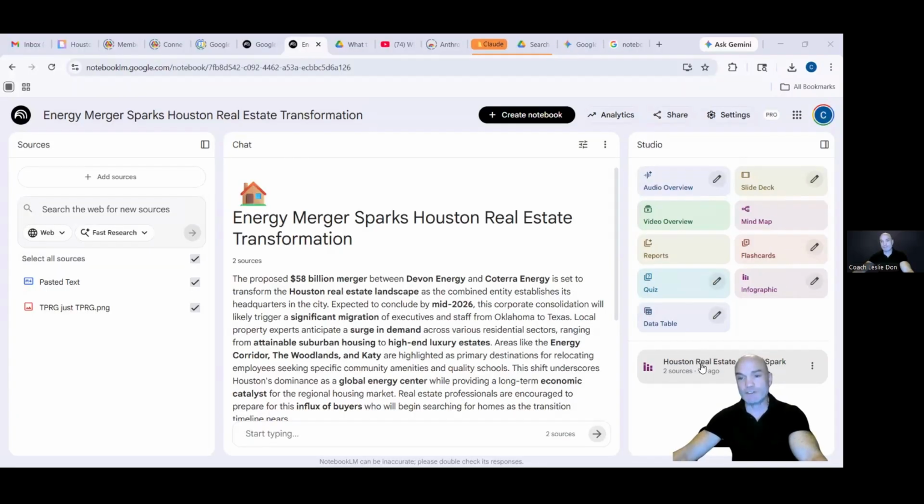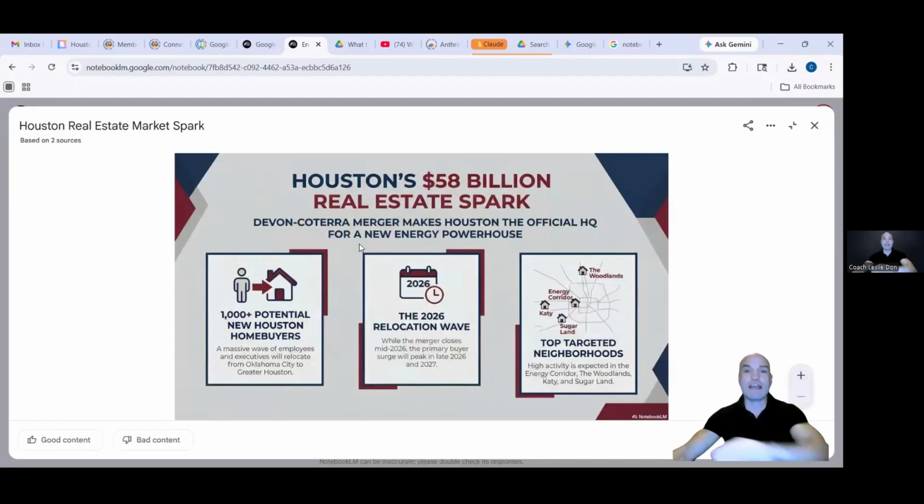It's going to take a minute. Now it takes a few minutes for the image to render, but it now has rendered. So basically you'll see it's over here. It's done. And this is what it gives us. It says Houston 58 billion real estate spark. Devon Cortera merge makes Houston the official headquarters for a new energy powerhouse.